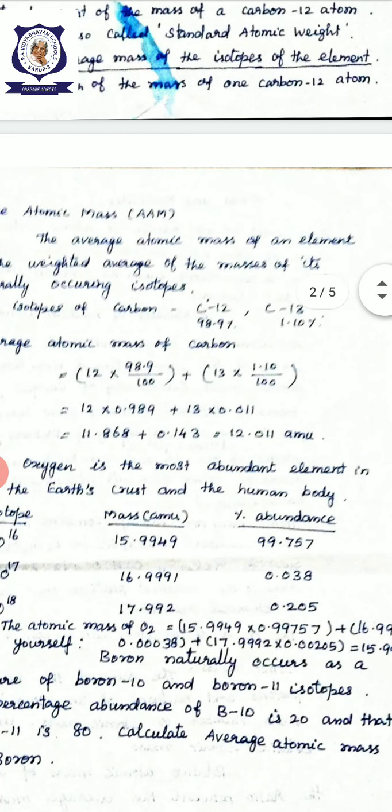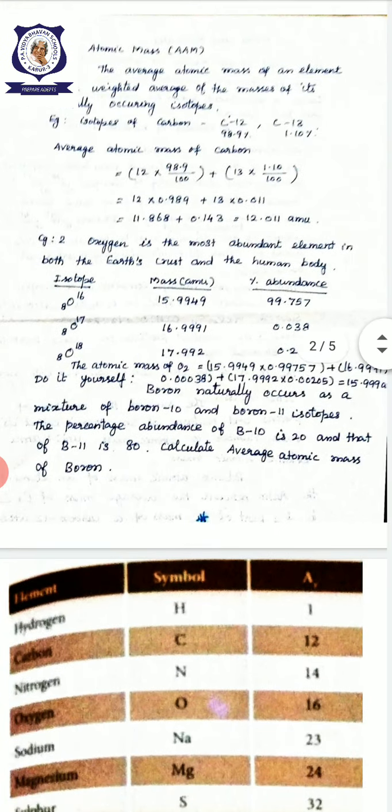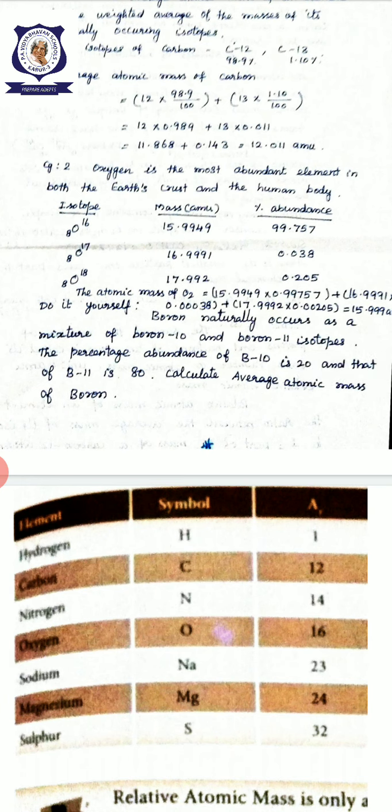See, let us see some values. Hydrogen, the symbol is H, its relative atomic mass is 1. Then carbon, symbol C, its value is 12. See here, carbon 12, so 1 by 12 part of that means 12 by 1, that is equal to 12. Hydrogen, see, 1 by 1 is 1. Oxygen, the symbol is O, its value is 16.